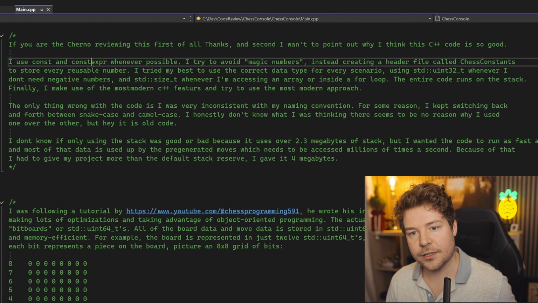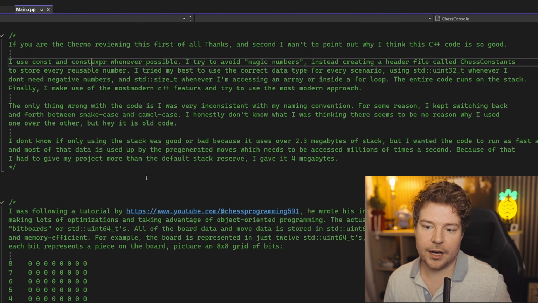Okay, so I just want to quickly point out that I'm guessing this is a fairly inexperienced, kind of early beginner to intermediate programmer, which is obviously totally fine. But the reason why is because there seems to be a lot of emphasis on, I mean, the whole stack optimization thing is a good idea, definitely. But there seems to be a lot of emphasis on, like, I'm using things like const and constexpr whenever possible, I'm using this data type instead of that data type.